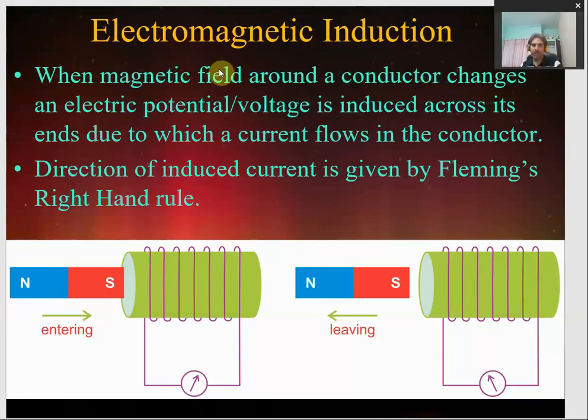With this change in the magnetic field around the conductor, an electric potential or voltage is induced, induced means set up, across its ends, due to which a current starts flowing in the conductor. So it is very simple to understand: it is a process of changing the magnetic field around a conductor so that an electric potential or voltage is induced across the two ends of the conductor, and hence a current starts flowing in the conductor.